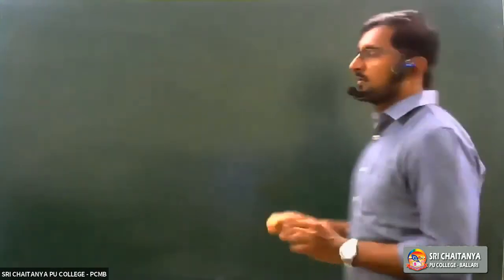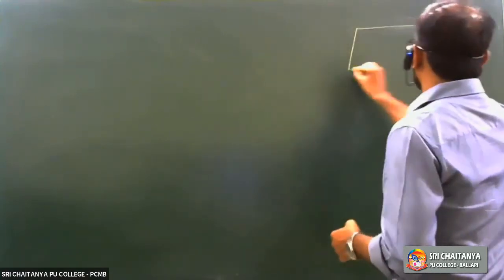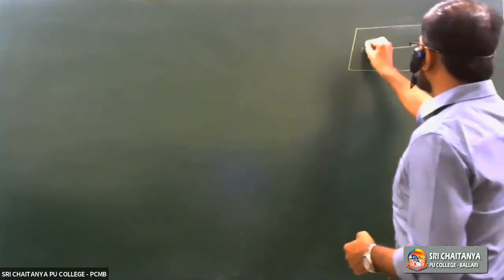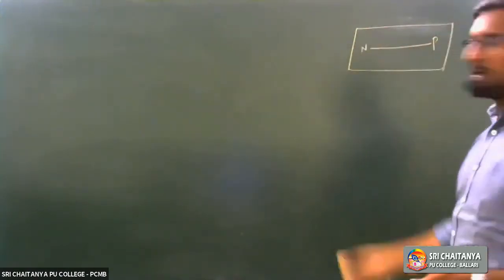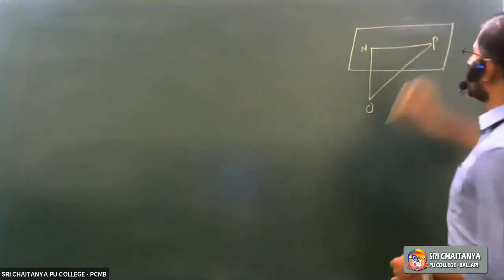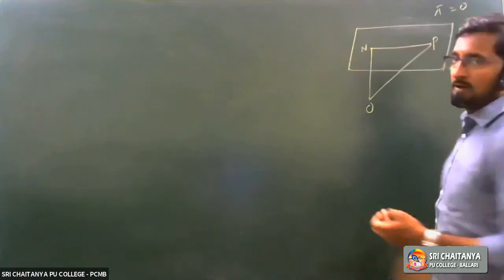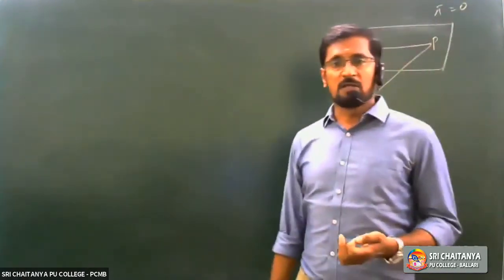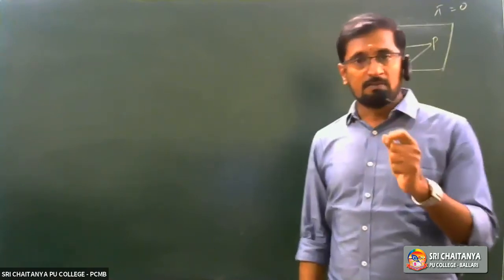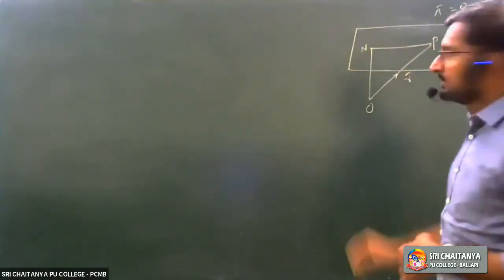Just a hint: consider this is a plane. Take two points, N and P, and O is the fixed point. You can write whatever you want as data, like pi is equal to 0, but you should understand the heart of the theorem, like OP bar, R bar.